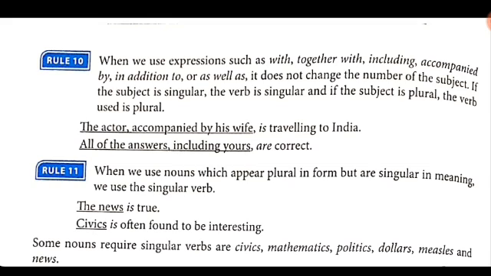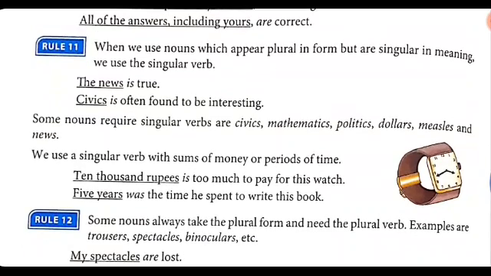Now, when we use nouns which appear plural in form but are singular in meaning, we use the singular verb. For example, the news is true. Civics is often found to be interesting. So it appears to be plural, but the meaning itself is singular, so we use the singular verb. Such nouns are civics, mathematics, politics, dollars, measles, and news. We also use a singular verb with a sum of money or period of time, like 10,000 rupees is too much to pay for the watch. Five years was the time he spent to write his book.